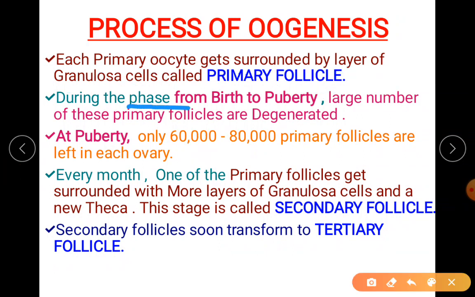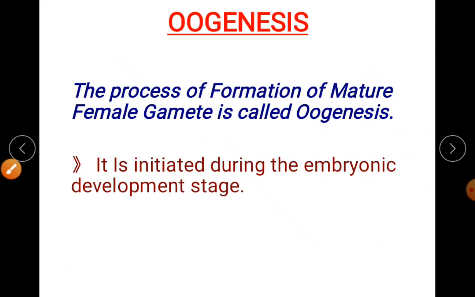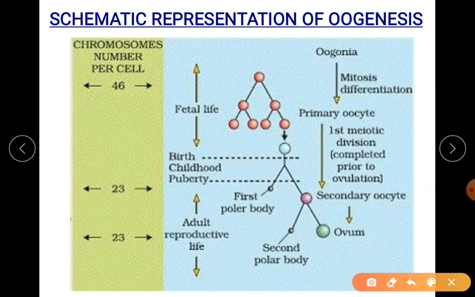So during this phase, the phase I'm talking about, from birth to puberty, a large number of these primary follicles are degenerated. Let me show you with the schematic diagram what it means. You can see a gap here. It's saying that there is no action. But what happens to the primary follicle?